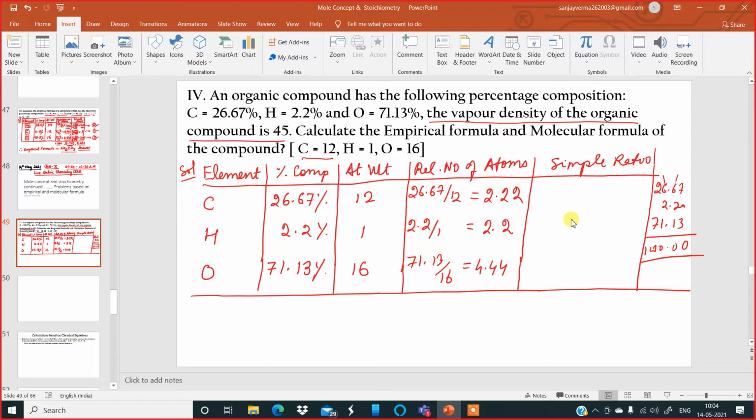Now among these three numbers, which is the smallest number? 2.2. Okay.